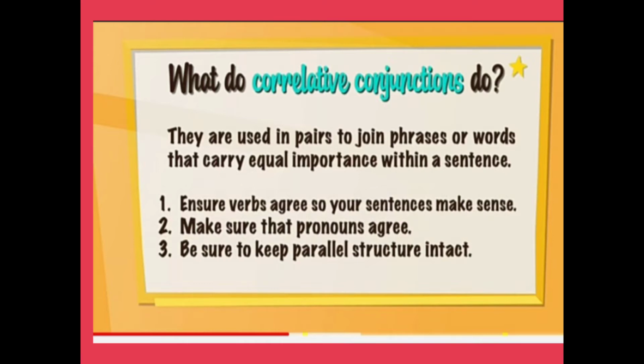What do correlative conjunctions do? They are used in pairs to join phrases or words and carry equal importance within a sentence. Now see three conditions when we use correlative conjunctions. Ensure verbs agree so your sentence makes sense. Make sure that nouns agree. And be sure to keep parallel structure intact. So now we will discuss all these points in detail.